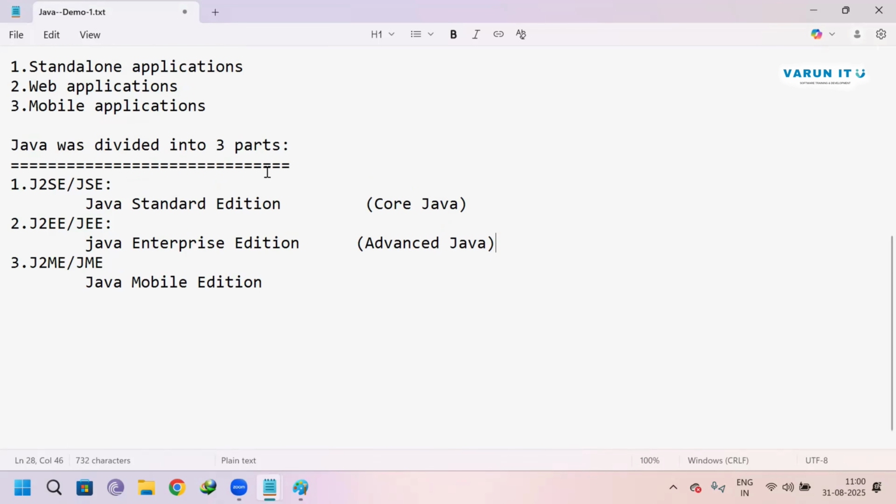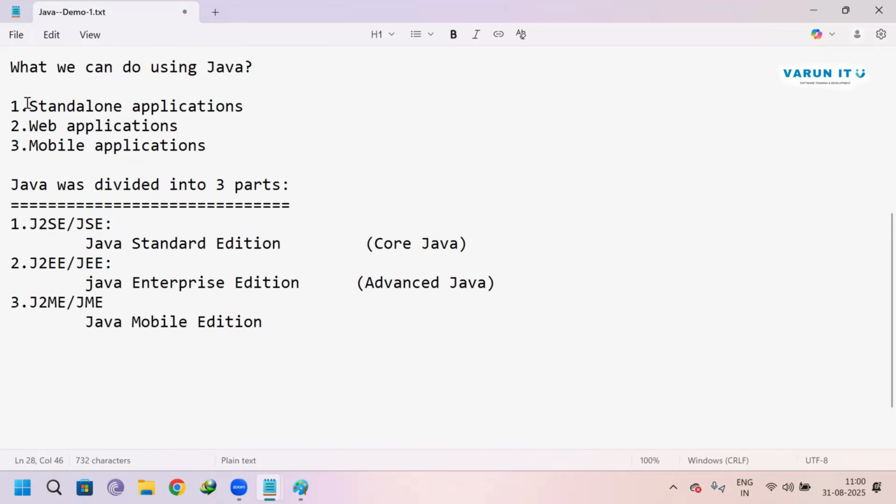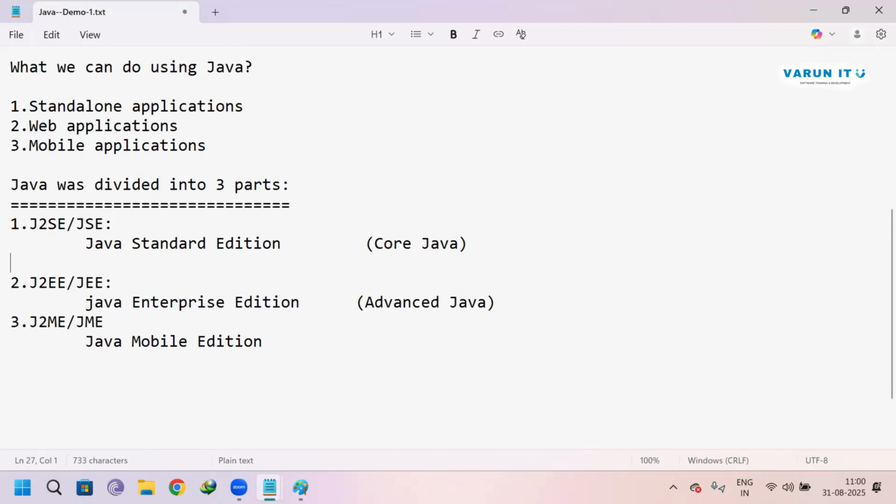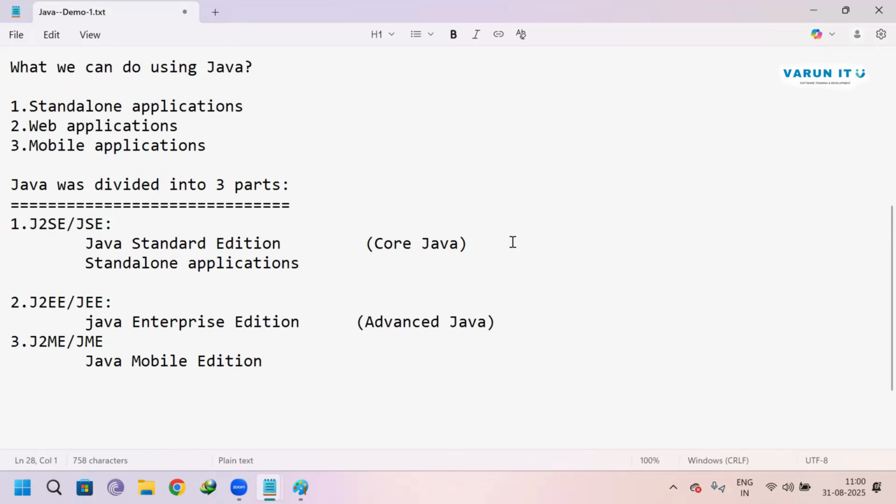Using Java Standard Edition, we can create standalone applications. Using Java Enterprise Edition, we can create web applications.